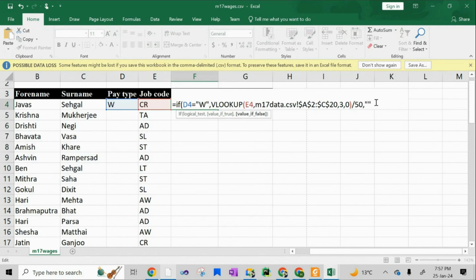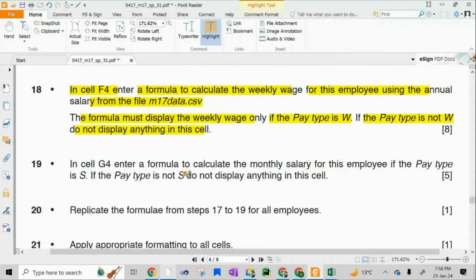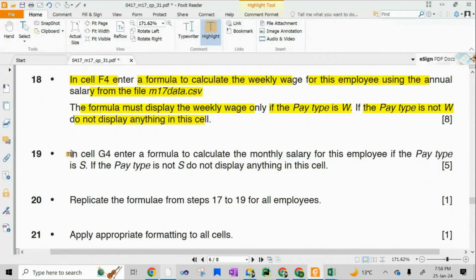तो false condition को मैंने क्या कर दिया? Empty. True में मैंने क्या दे दिया? Weekly wage. तो जब जब यहाँ पे W आएगा, it will display the weekly wage. Is this fine? And then I am going to close this bracket. जी मेरे पास weekly wage represent होगी. अभी hold on, we need to do a lot, and then we'll open for the questions.